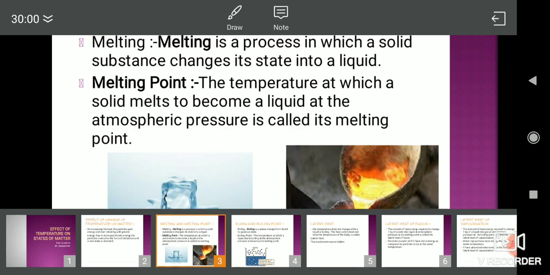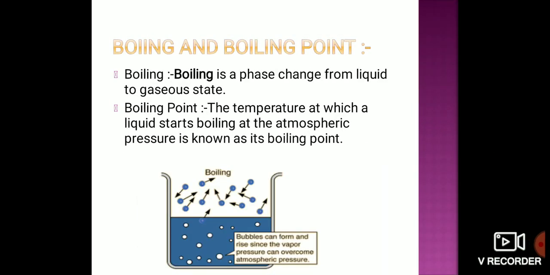Now let us go to the next topic, boiling and boiling point. Boiling is a phase change from liquid to gaseous state. The temperature at which a liquid starts boiling at atmospheric pressure is known as its boiling point.